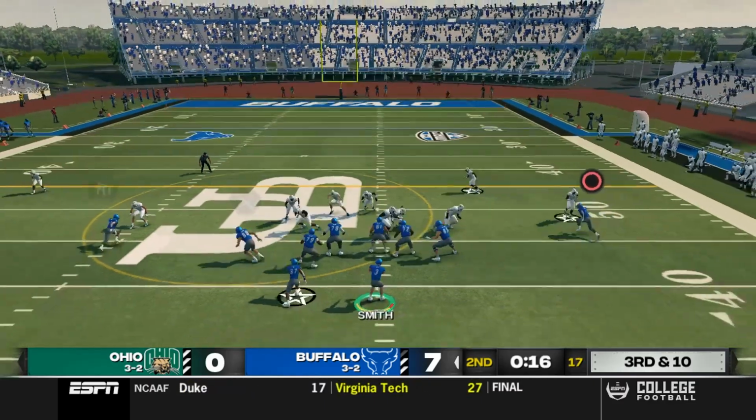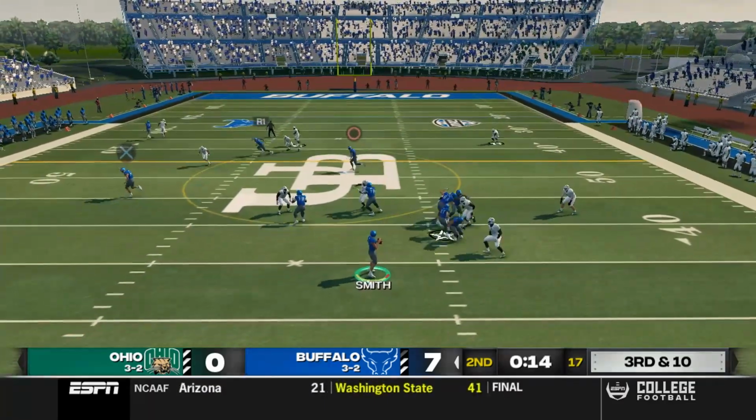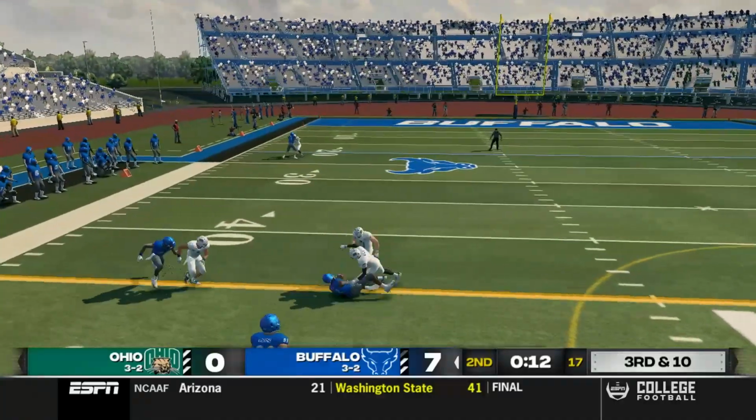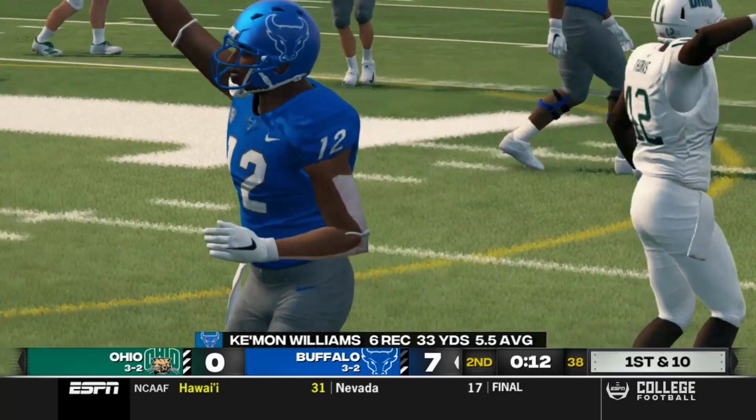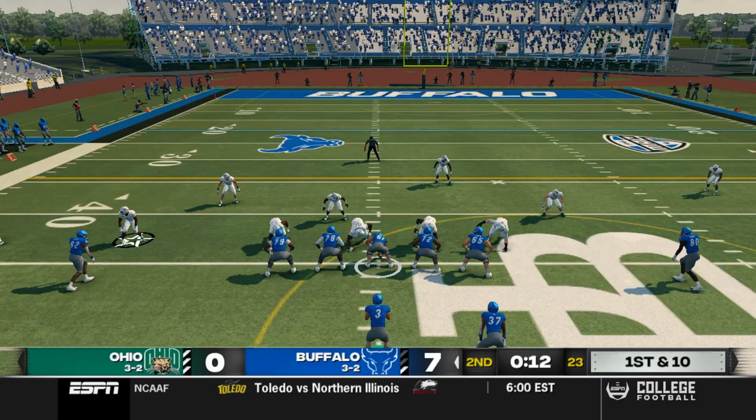3rd and 10, 17 seconds before halftime. Tyler Smith and the Bulls back to pass. He has an open man. He hits Keemon Williams, who gets just enough for the first down. Bulls going to take a timeout. The Bulls are nowhere near field goal range right now, but let's see what they can do.